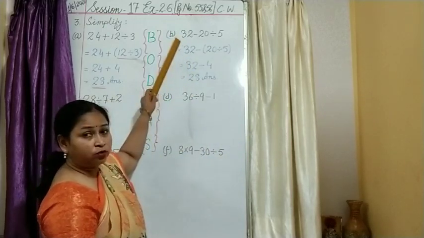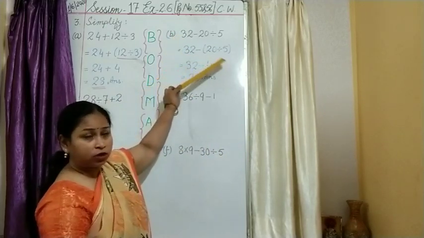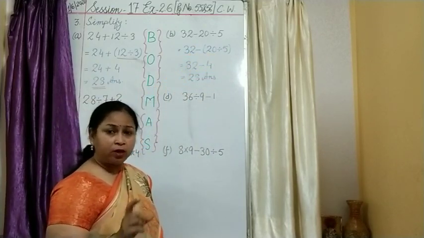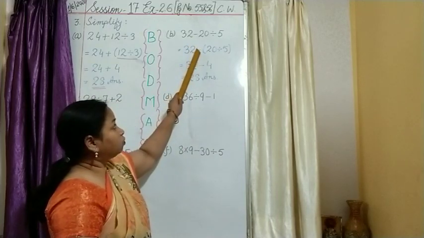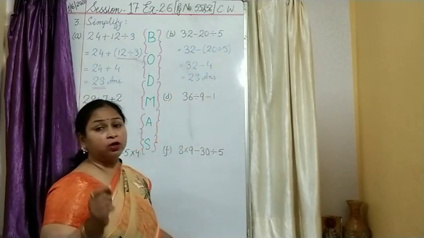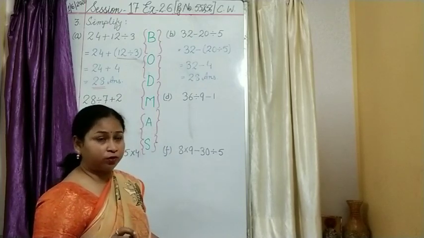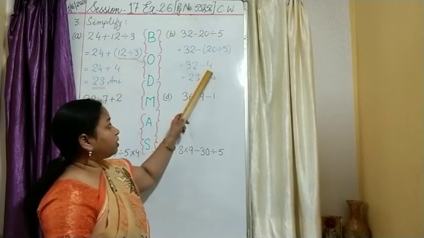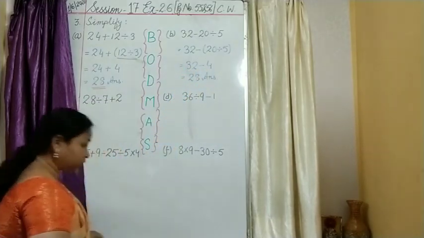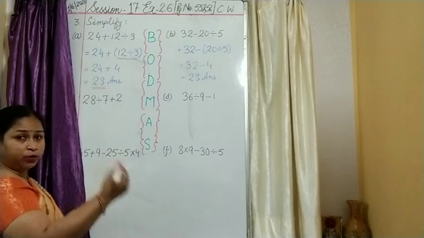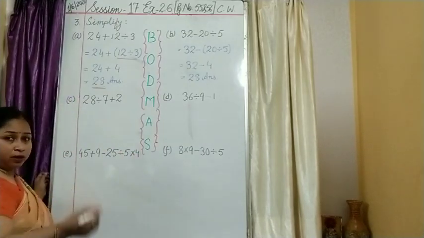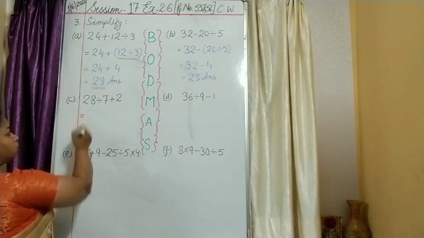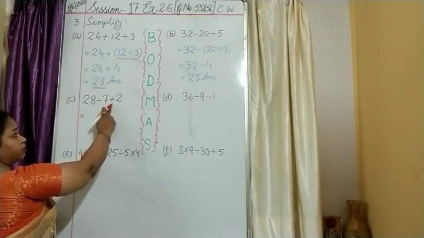So the first step, you rewrite the question: 32 minus 20 divided by 5. Rewrite. Okay. Once you have done that, then you make a bracket for the operation which you are doing first. So 20 divided by 5, what will you get? 4. Now 32 minus 4, it is 28. So these two questions I have done for you. The rest of the questions I will be doing in front of you so that things become easier and clearer to you all.